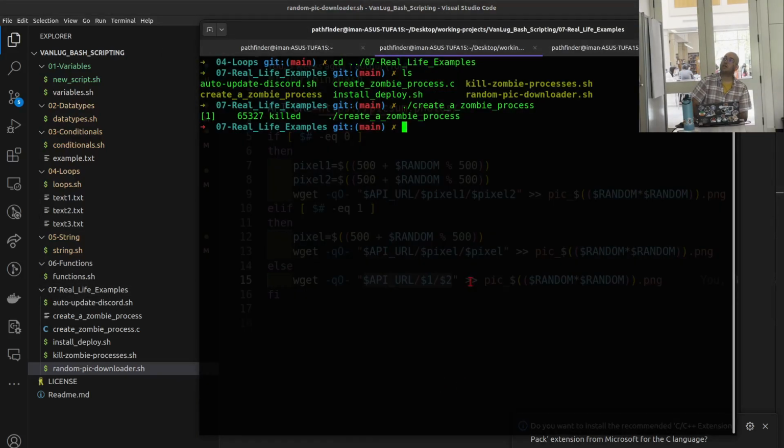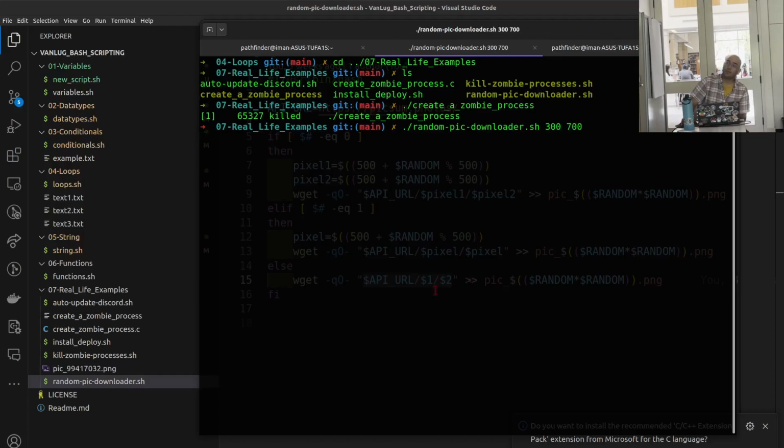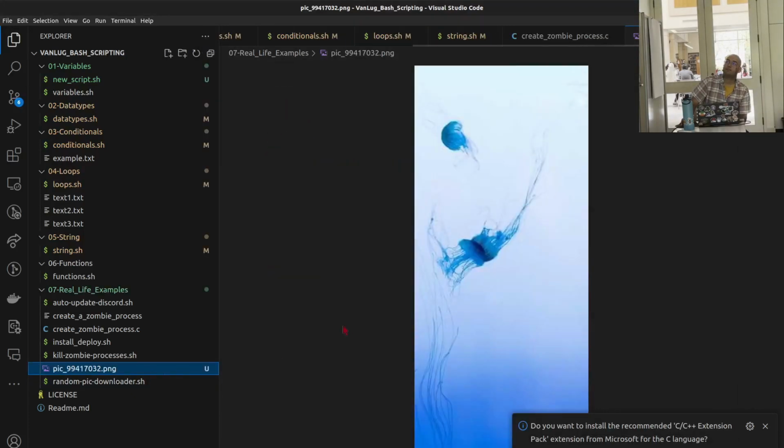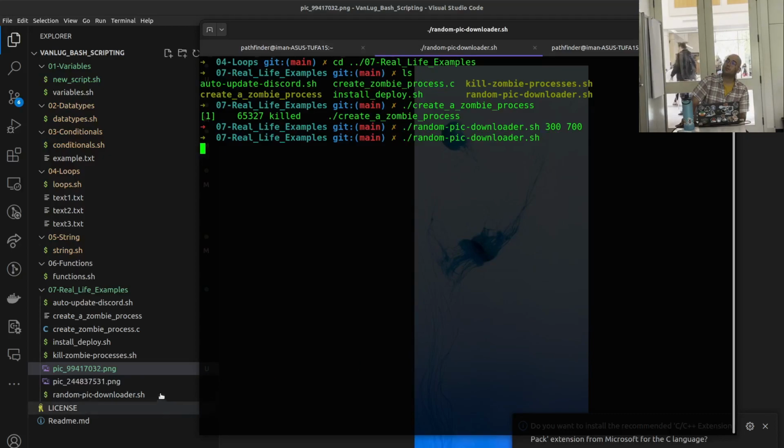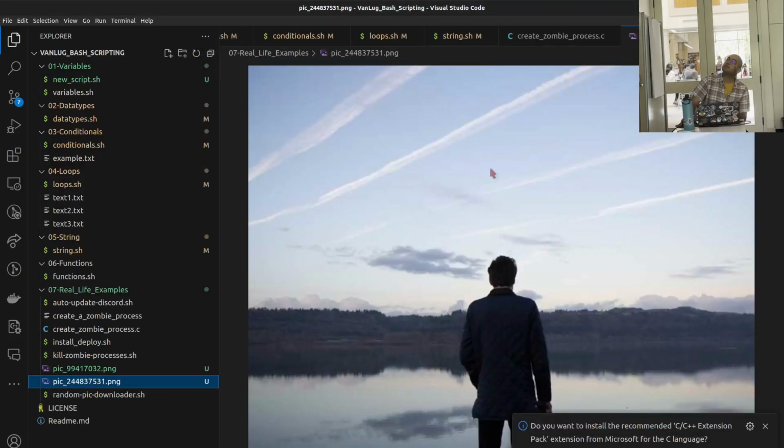I can run this with random, and I'm going to give, I don't know, 300 by 700. Something like that. If I don't give anything, it's going to be very random. I wish to see the ratio.